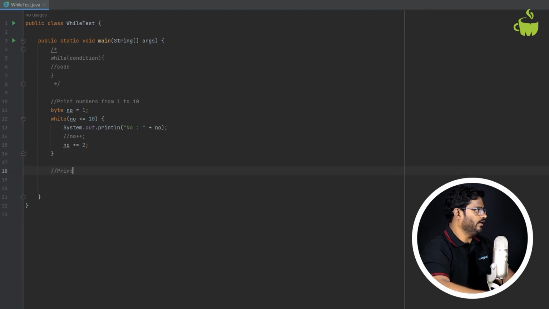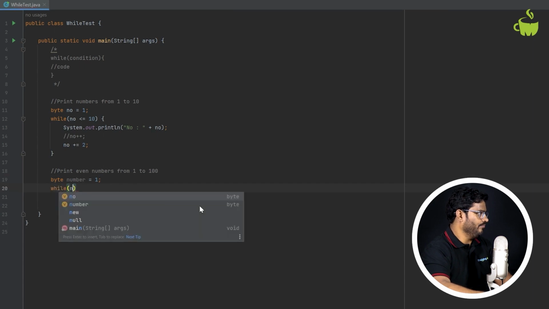Suppose I want to print even numbers from 1 to 100. Or somebody asks you to print. So now we definitely know that we need to execute a logic here repeatedly to check whether a number is an even number or not, right? So right from 1 to 100, to execute. So in this case, what you do is I first define the maximum number, I'm just going to initialize it to 100. So I'll just take number 1.